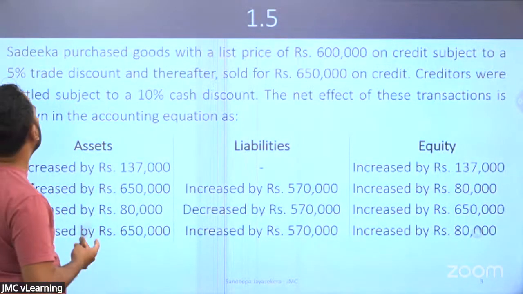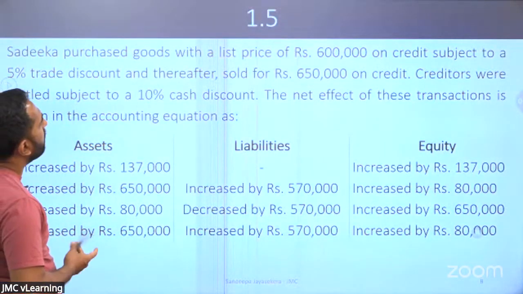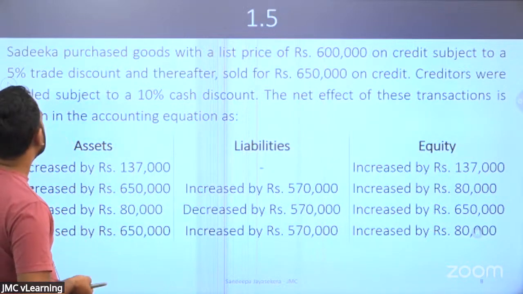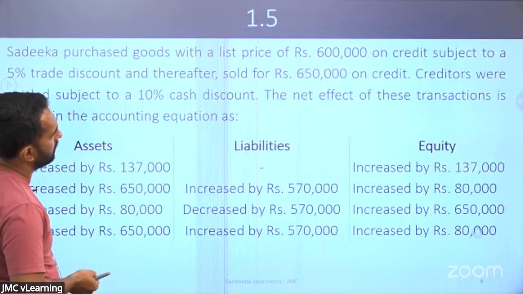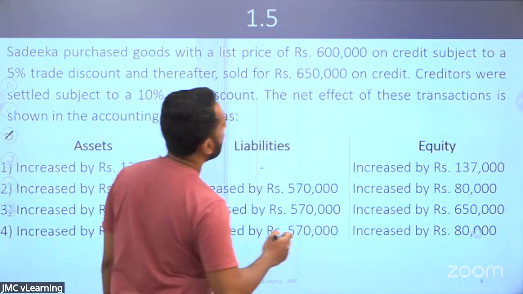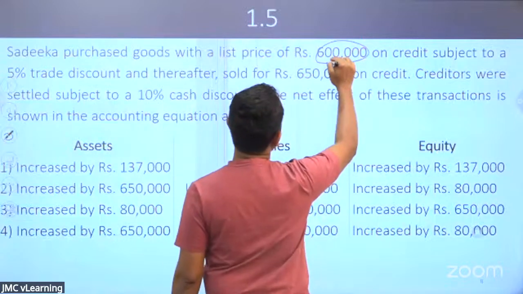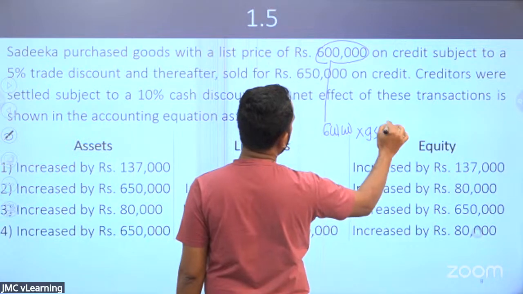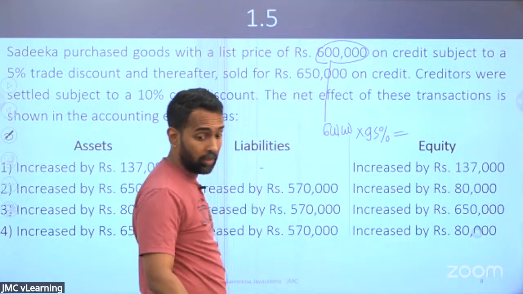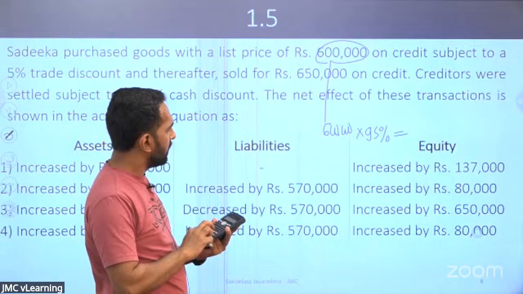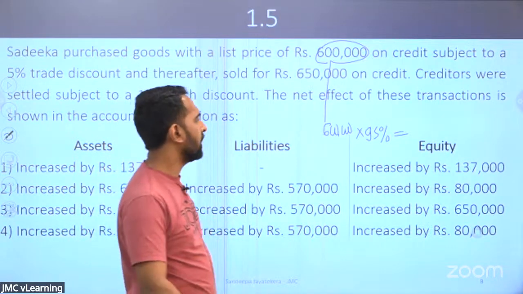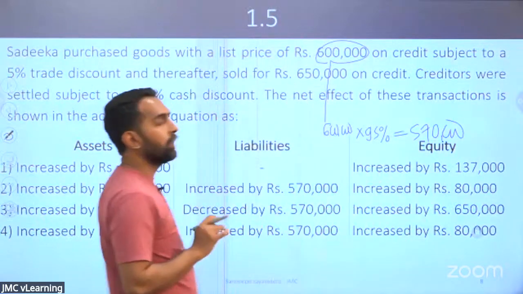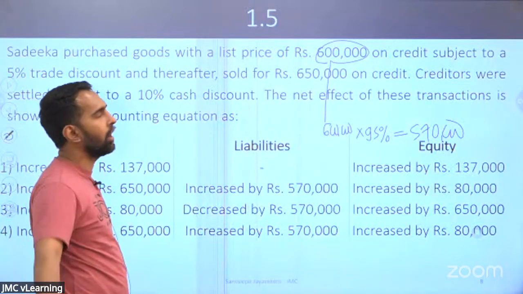Part 1.5. Sadika purchased goods with a list price of 600,000 on credit, subject to a 5% trade discount. You all know that we always take after trade discount. 600,000 with a 5% trade discount, you have to take 95%. 600,000 into 95% is 570,000. Always keep remembering that trade discounts we have to take after.